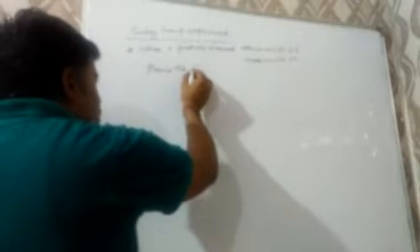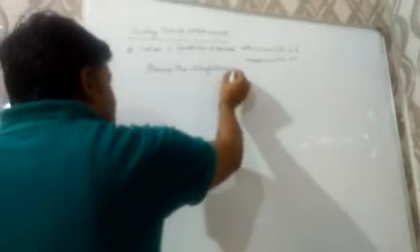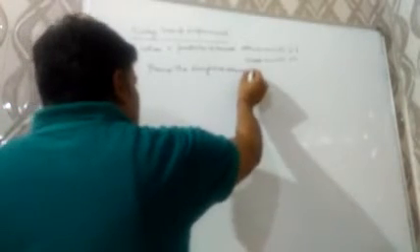Hence, the daughter element lies two places left of the parent element in the periodic table.